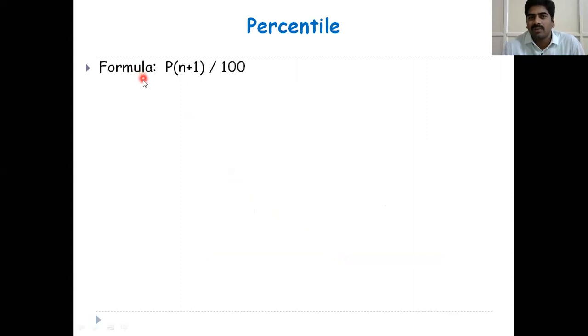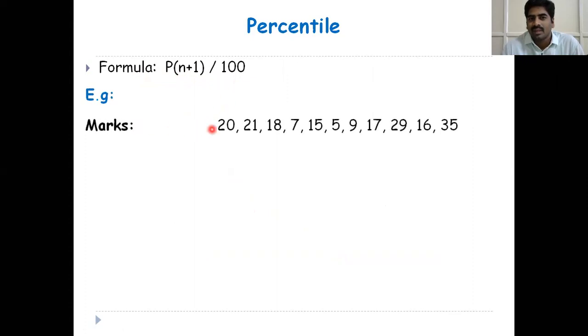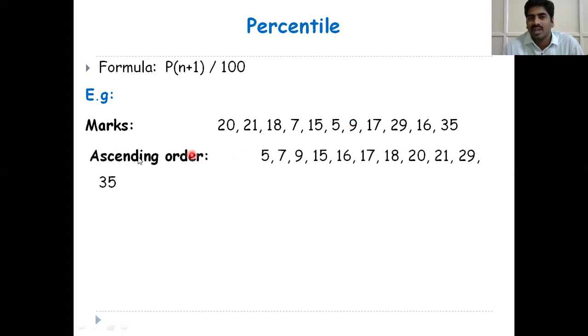This is the formula for calculating percentile. P is percentile, N is number of observations, P into N plus 1 divided by 100. For example, these are all marks. Whenever you calculate the position, first you have to arrange the data in ascending order. The first step is to arrange the data in ascending order.